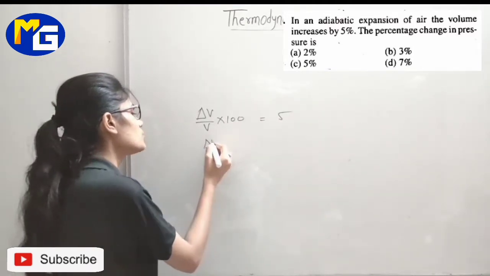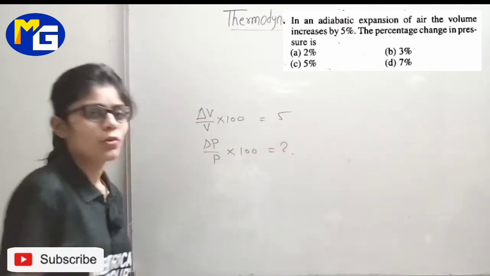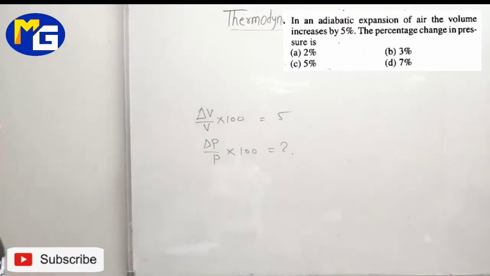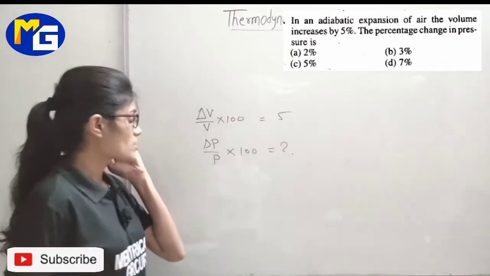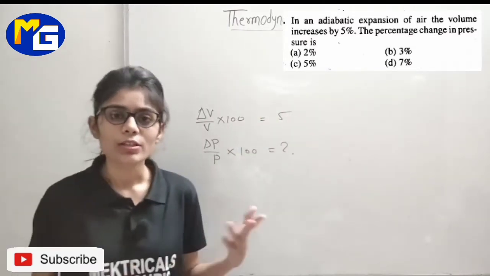Then find the percentage change in pressure for an adiabatic process. If in an adiabatic process the percentage change in volume is this, then calculate the percentage change in pressure.